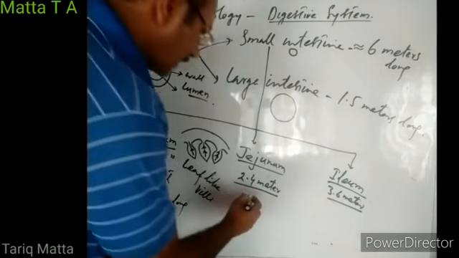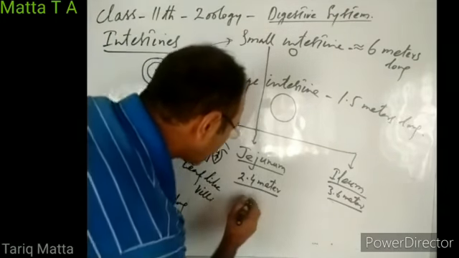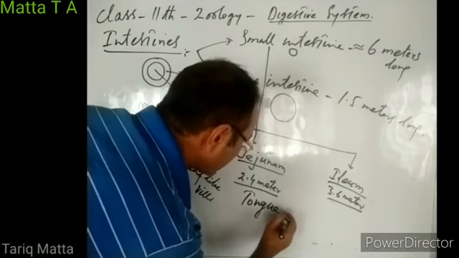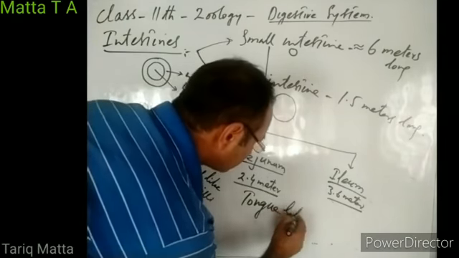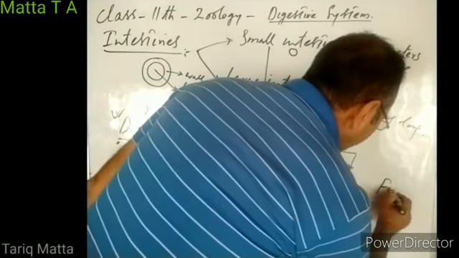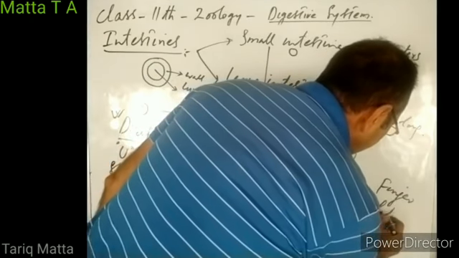In jejunum, there are tongue-like villi. And in ileum, there are finger-like villi.